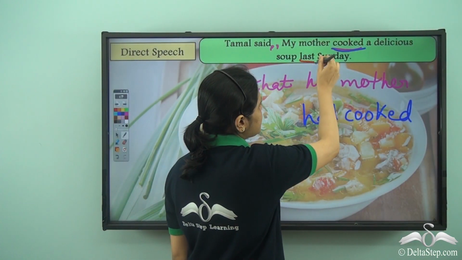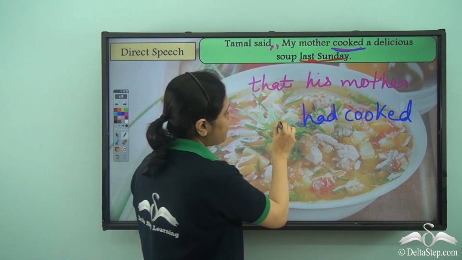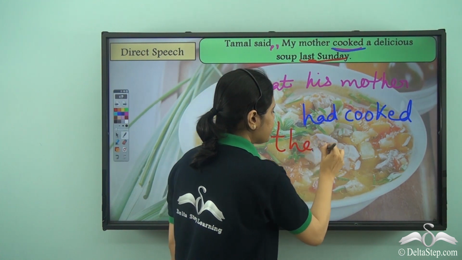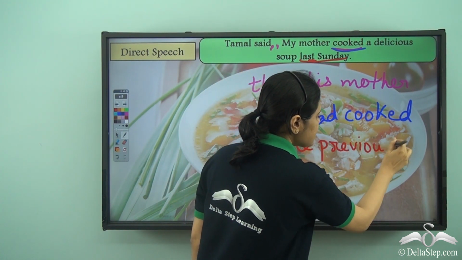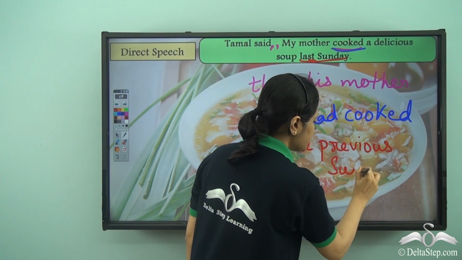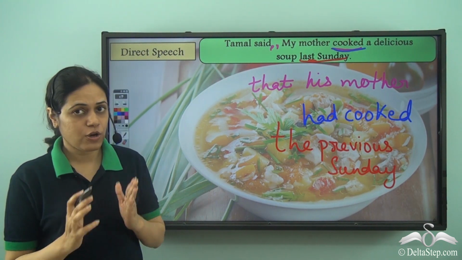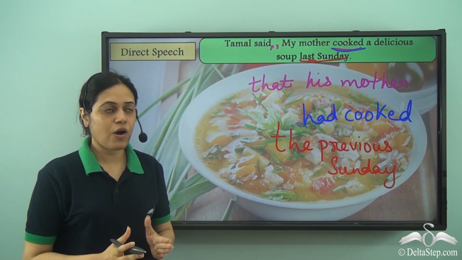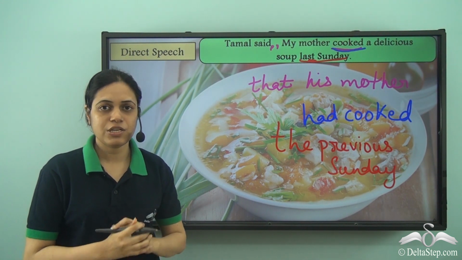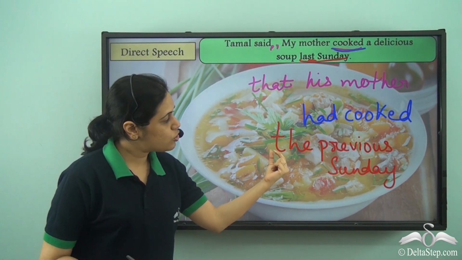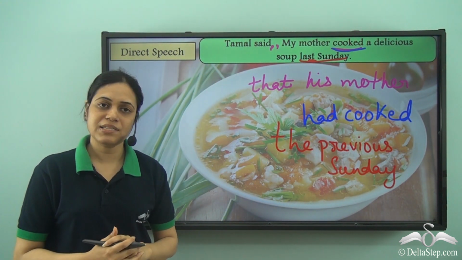Now last Sunday means the previous Sunday. So these are some special words which change. Last Sunday becomes the previous Sunday because we need to take into account the time when Tamal was saying it. Since Tamal said it, it is the previous Sunday with respect to when Tamal said it.